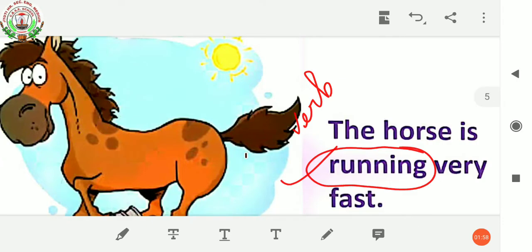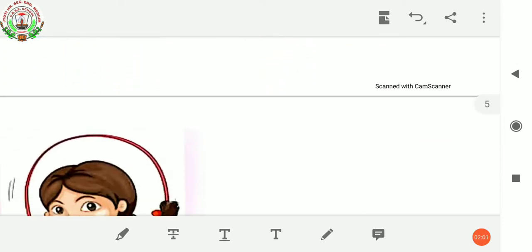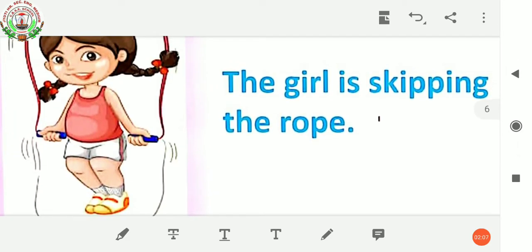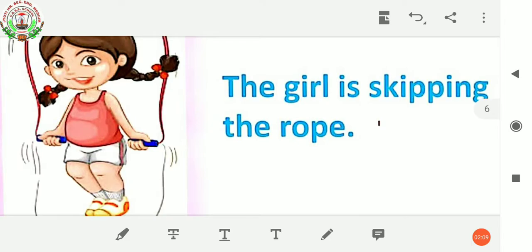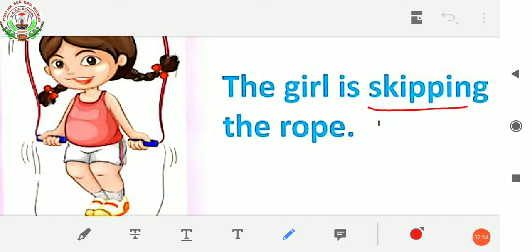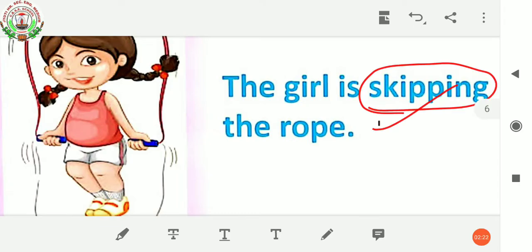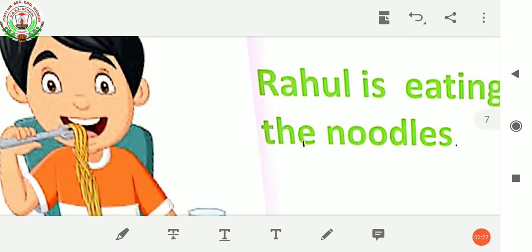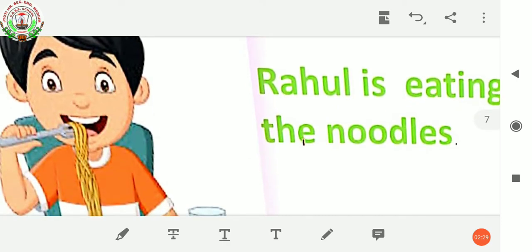Now next. The girl is skipping the rope. Here also, what is the action word? Skipping. Right now the girl is skipping the rope. So this is an action word. This is a verb. Then, Rahul is eating the noodles.